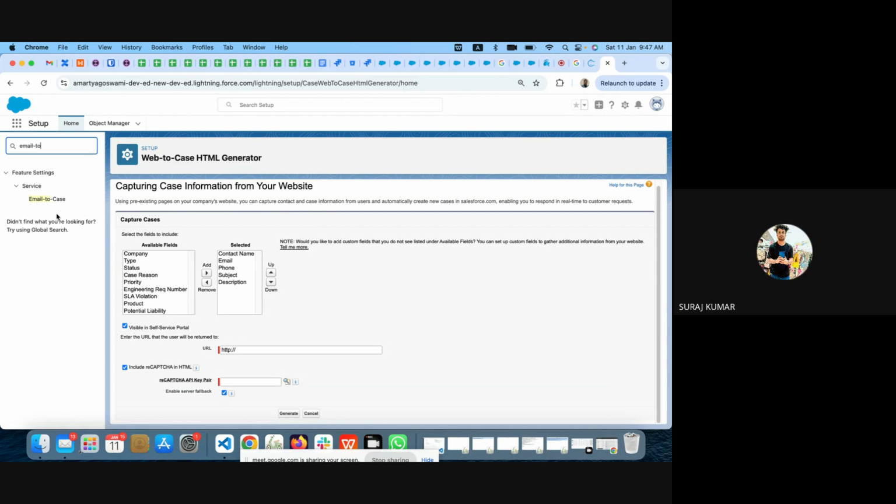Sir, first build a flow that will convert email to lead, and after that configure email to case to trigger the flow. I didn't get you, what you were saying. So with this email to case, I can create a case. Now what can I do to do email to lead?